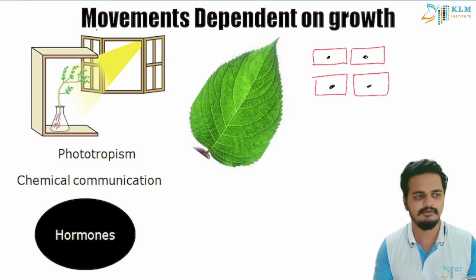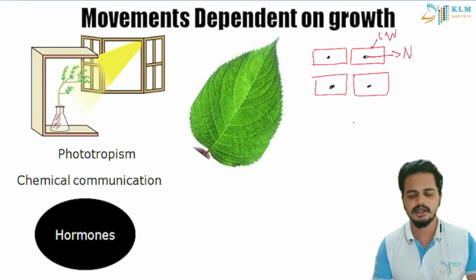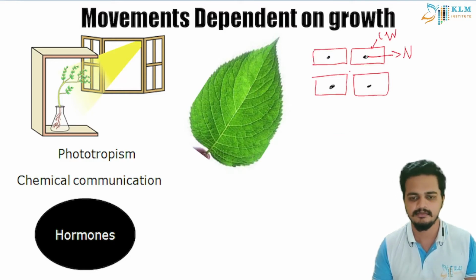This is the cell wall, outer cell wall. This is the cell wall, and this is the nucleus. All these cells cannot be connected by one nervous tissue to send an electric impulse. But they all have chemical communication strands in between them. They communicate in the form of hormones.